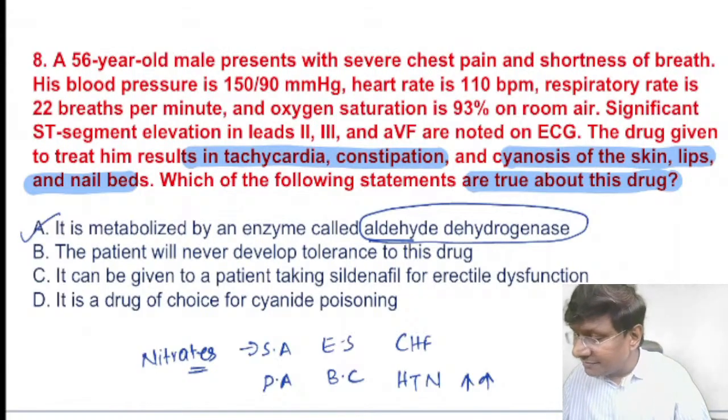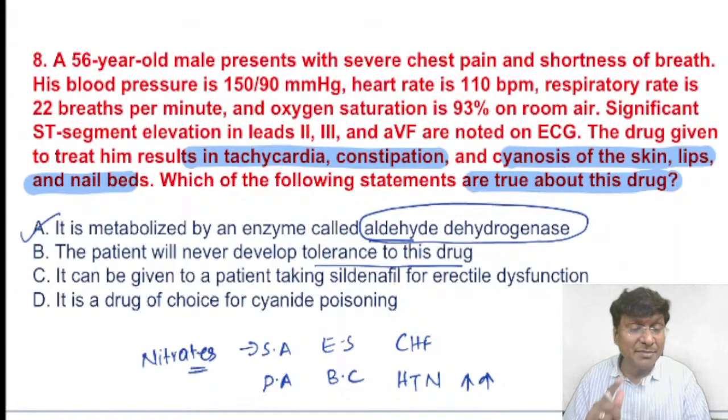Now, the patient will never develop tolerance to this particular drug. Remember, these nitrates are at increased risk of development of tolerance. So tolerance can develop, leading to diminished therapeutic effect.